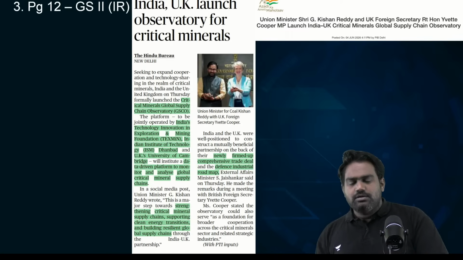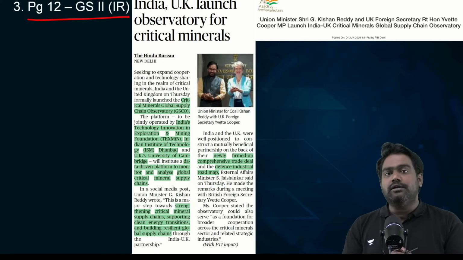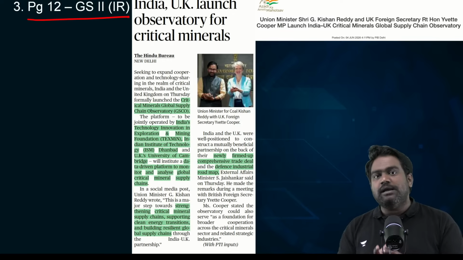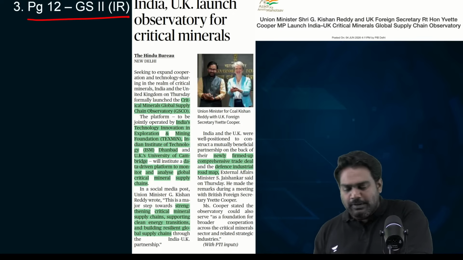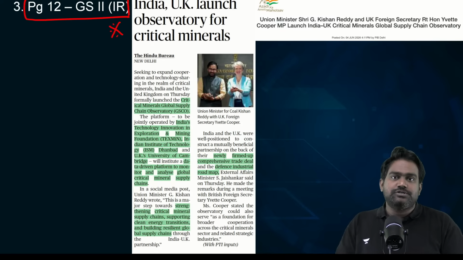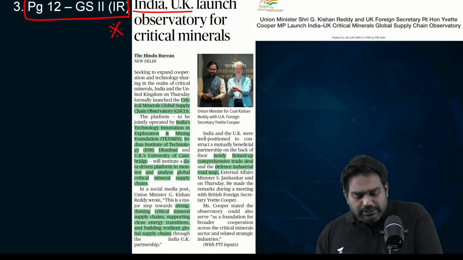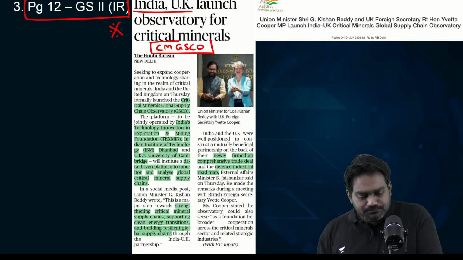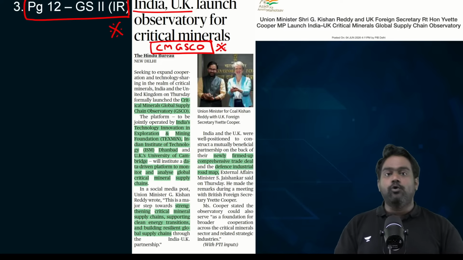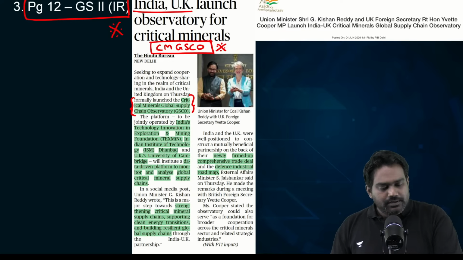Now, coming to the rest of the newspaper today, we have few small articles where there is a direct PIB integration, right? I'll be referring to those PIB articles as well. Look at this article on page 12, a very, very important development in the field of international relations. India and United Kingdom have launched a new initiative on critical minerals. It's called the Critical Minerals Global Supply Chain Observatory, the GSCO.